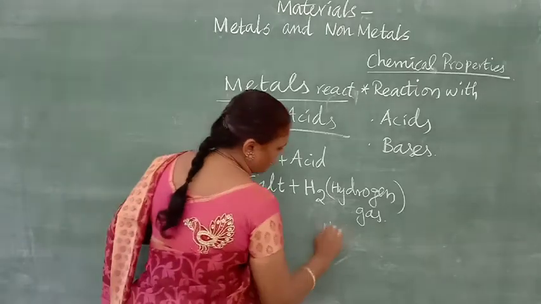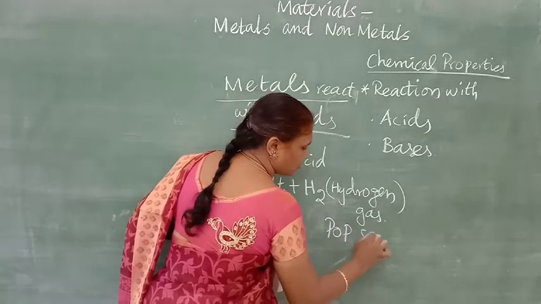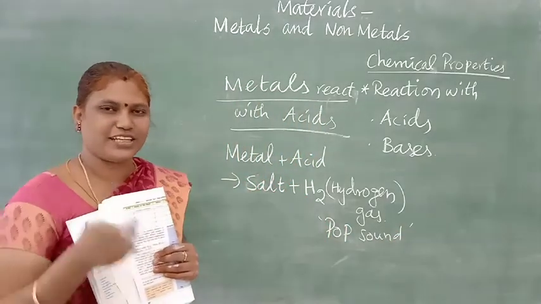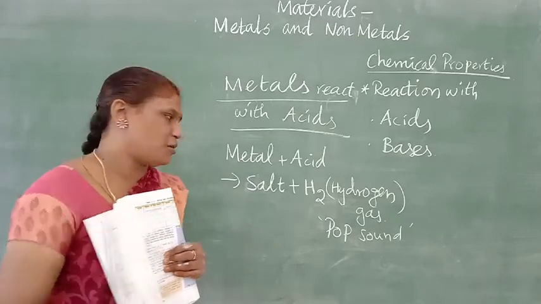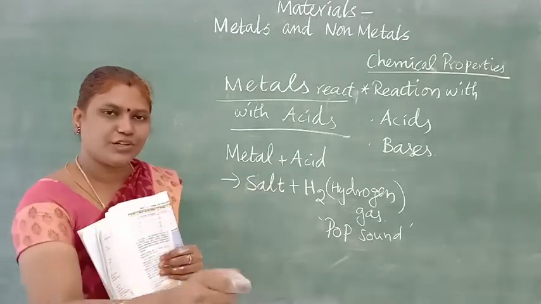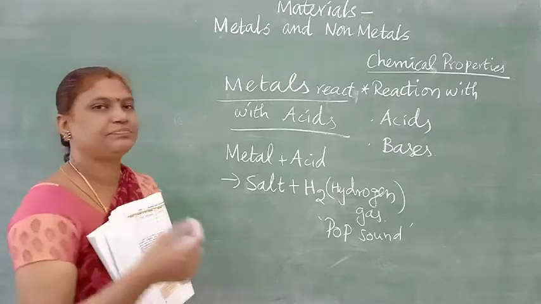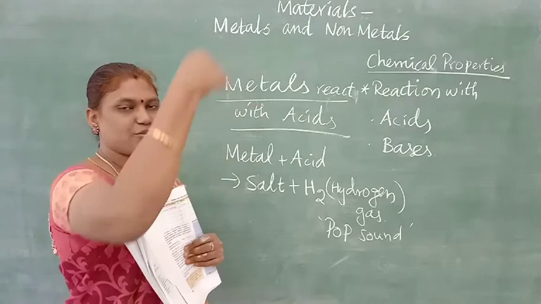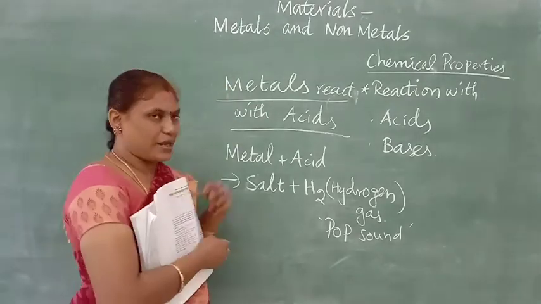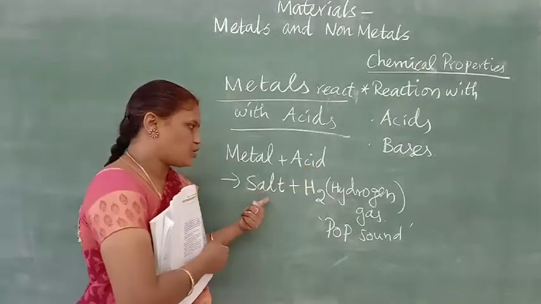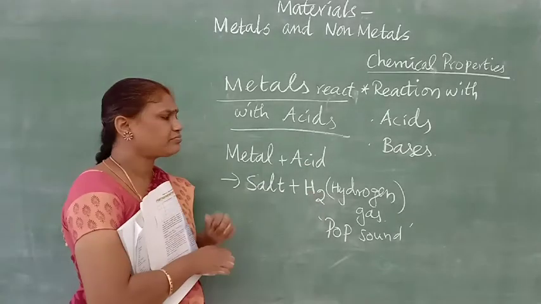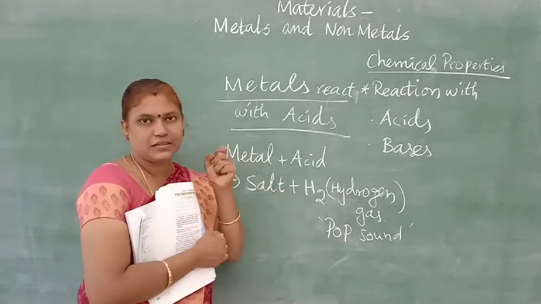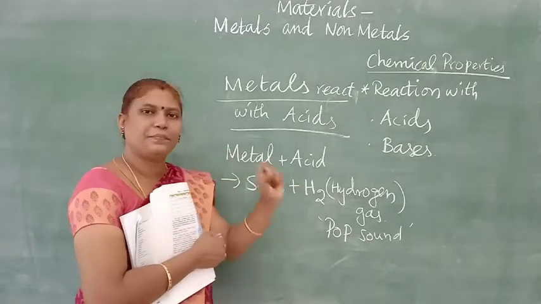What gas sound will be coming? Pop sound. Just a pop sound. If you put a magic pop in your mouth, it gives a sound, that is called pop sound. So when hydrogen is introduced to a splinter or a matchstick that is lit, it will give a pop sound. That confirms that the gas involved is hydrogen gas. So when metal reacts with acid, it gives salt and hydrogen gas. The hydrogen gas is colorless, odorless. When you light a splinter near that, it will give a pop sound.